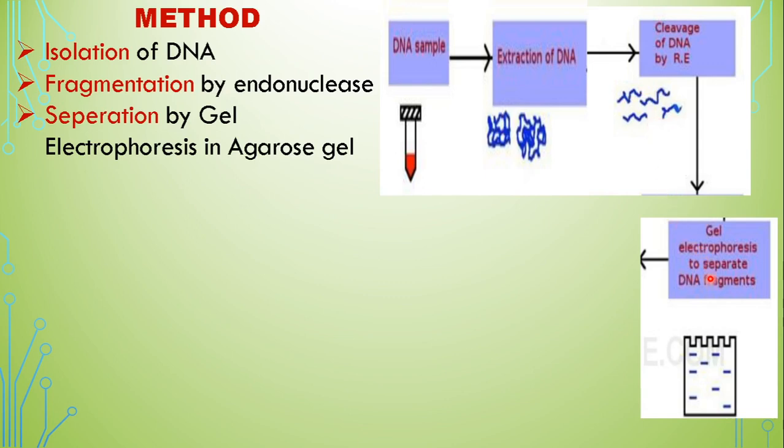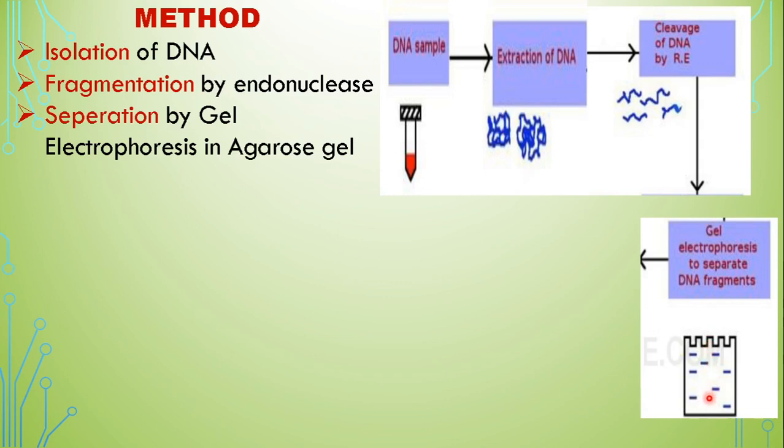In gel electrophoresis, the main underlying principle is that a gel piece is taken. The gel piece is usually made up of agarose. Electric fields, positive and negative, are applied to both sides. And as we know, DNA is negatively charged. So what will happen when we add the DNA fragments to the negative end and apply the electric field? They will start moving towards the positive side.